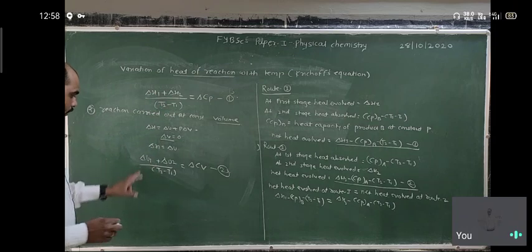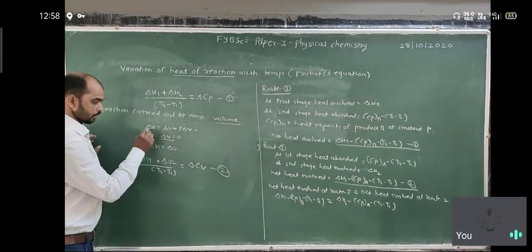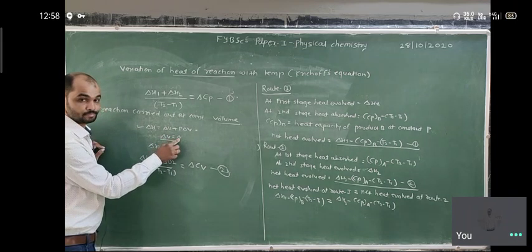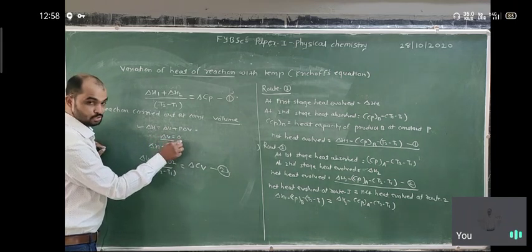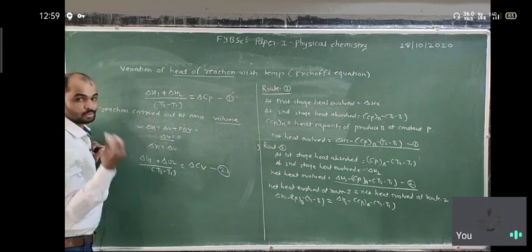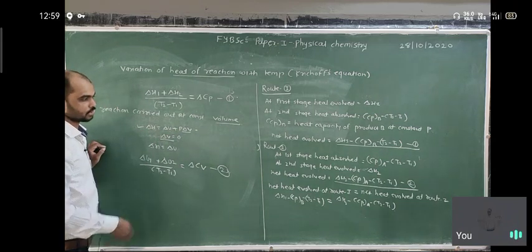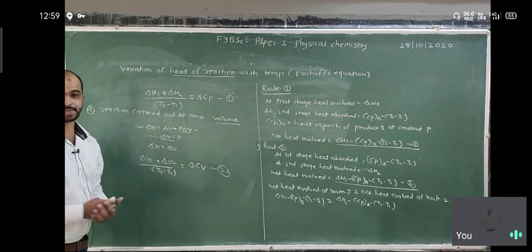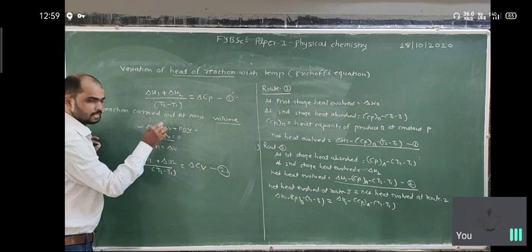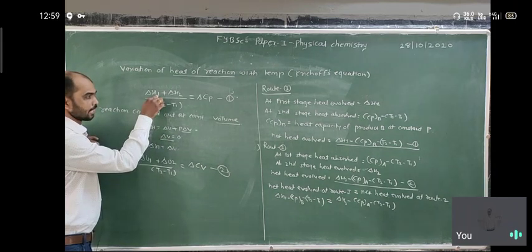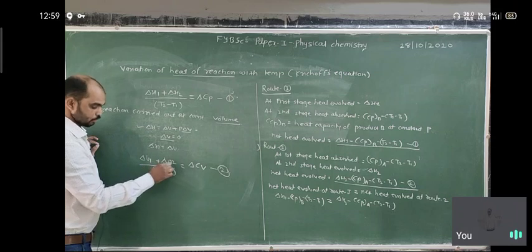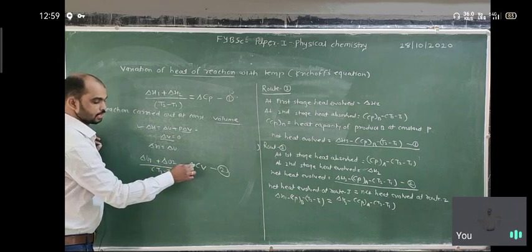Here we consider delta U because change in volume is 0 as there is constant volume. So we neglect this one. There is no importance of pressure because we carried out the reaction at constant volume condition. So we have only delta H is equal to delta U. Both are same, so we replace delta H by delta U. So delta U1 plus delta U2 upon T2 minus T1 is equal to delta CV.